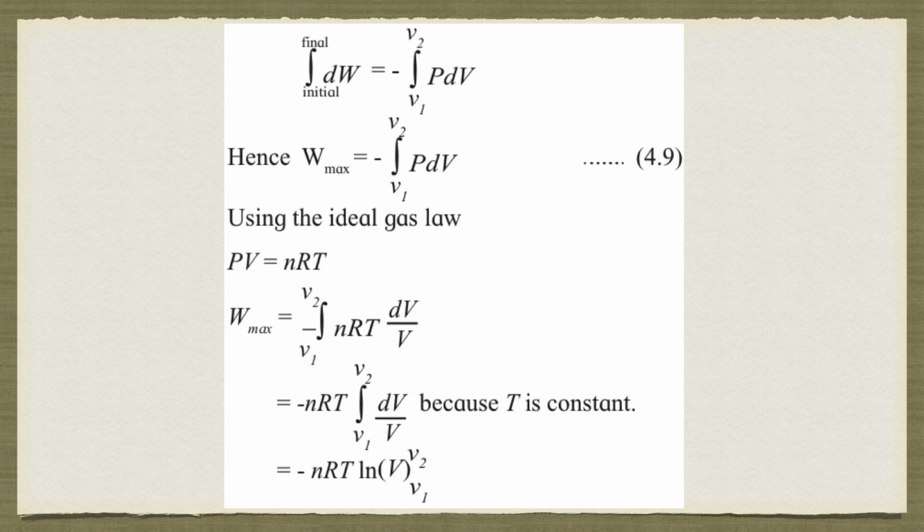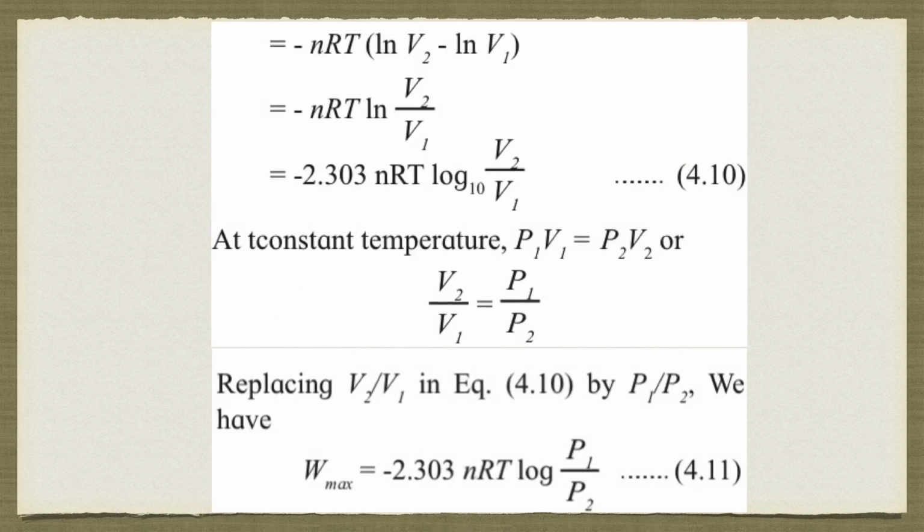Next step, what we'll get is minus nRT, higher limit minus lower limit, that is ln V2 minus ln V1. We know that ln A minus ln B is nothing but ln A upon B. So we can write it as minus nRT ln V2 upon V1.